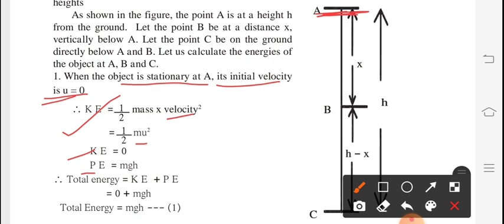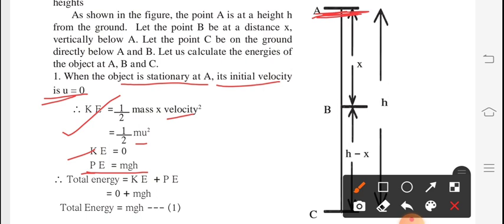Why? Because the object, the ball you have considered, has some mass and is at a specific height h, so the acceleration due to gravity comes in. So potential energy is mgh.